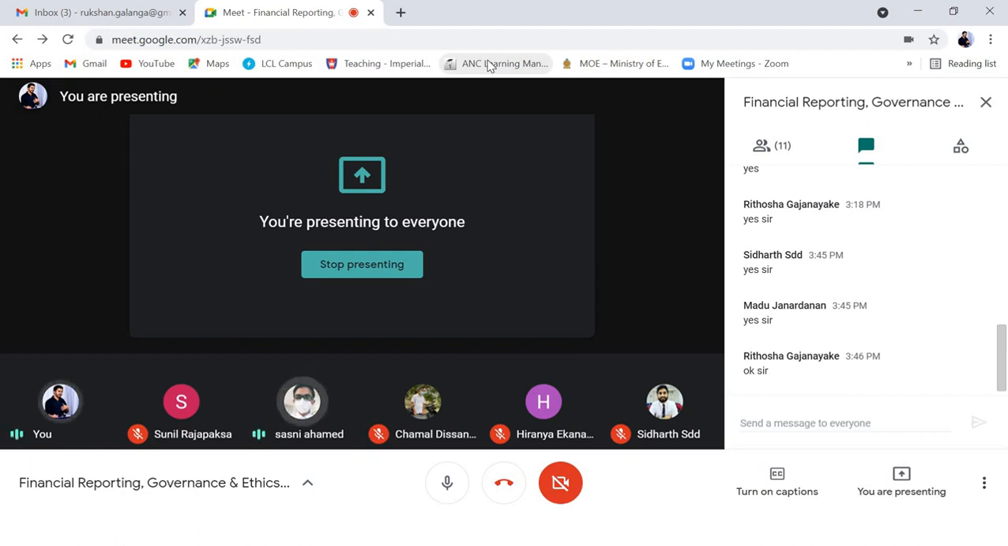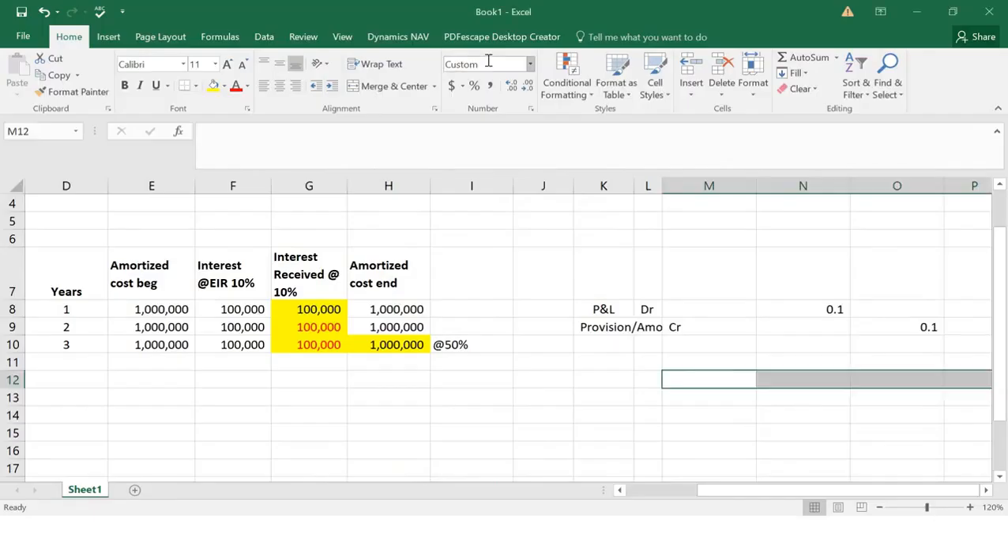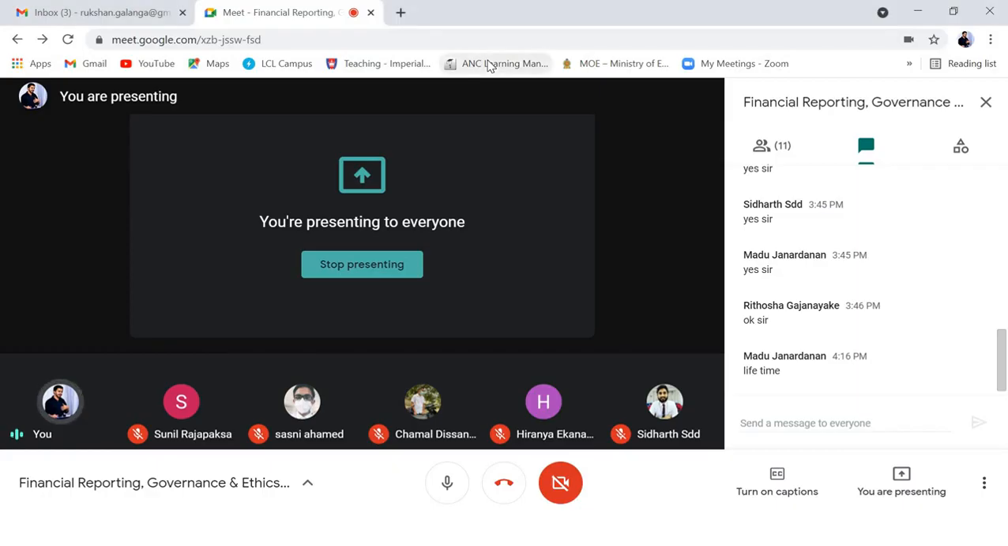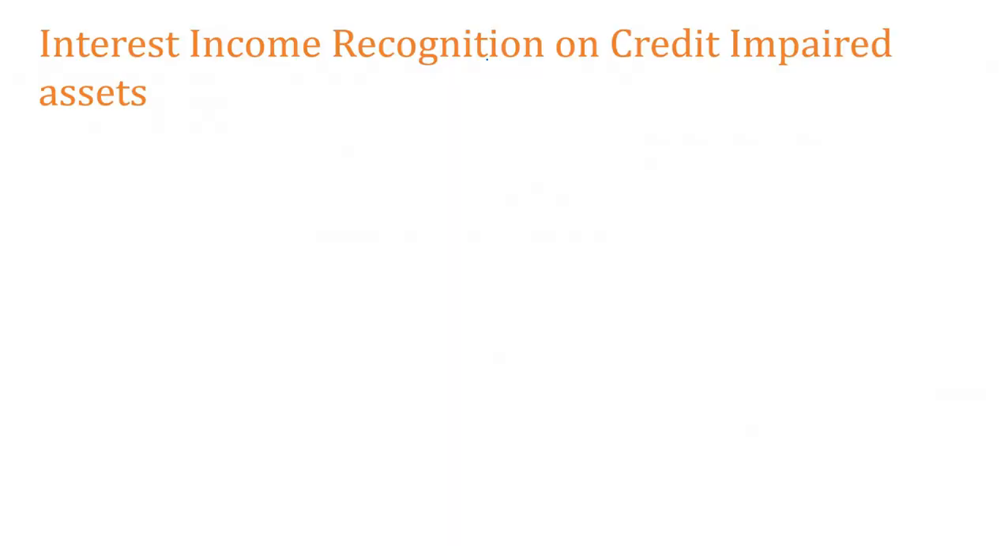Lifetime expected credit loss, right? Those are two types of credit loss. Now the standard says, look at this when it comes to interest income recognition on the credit impaired assets. The standard says this.